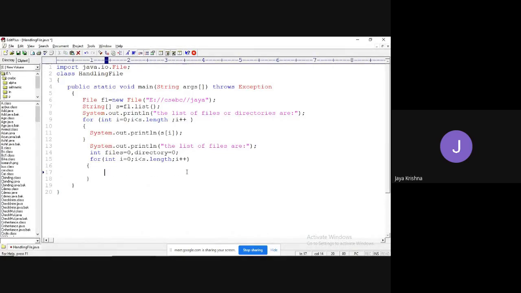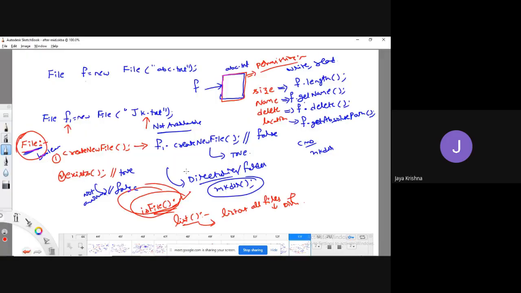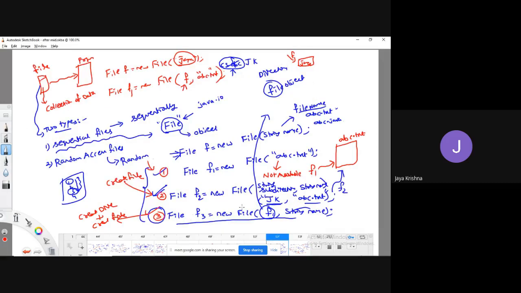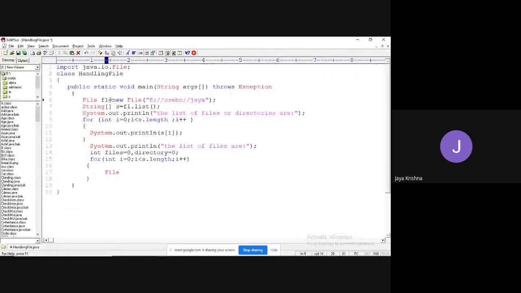That is the reason we can use the third syntax. What is the third syntax? The directory reference and the corresponding string name. The string names are all available in the array, and the directory folder is already available in F1. So I can use the third syntax.